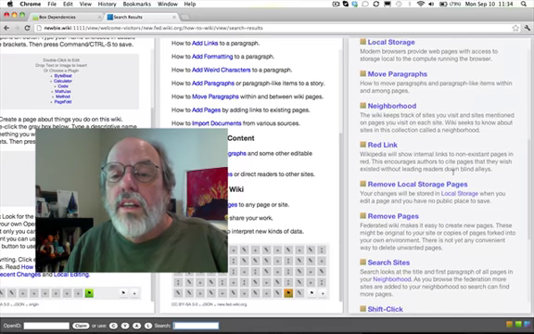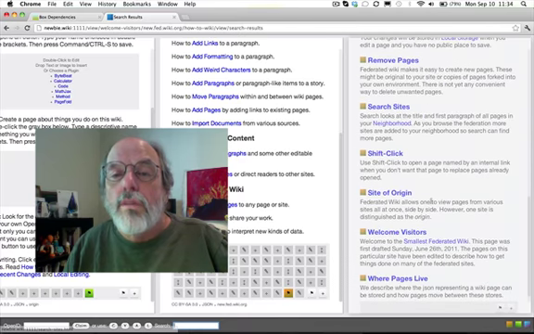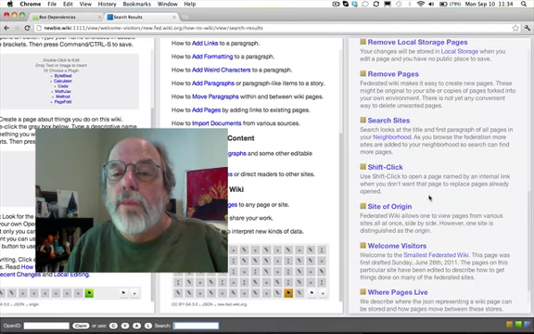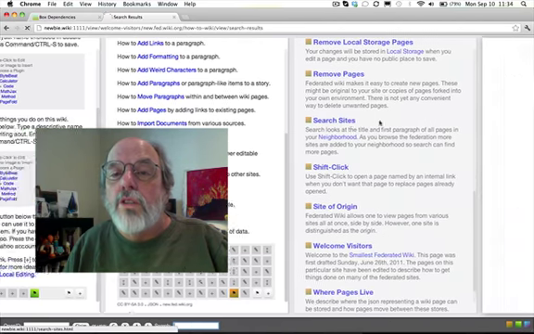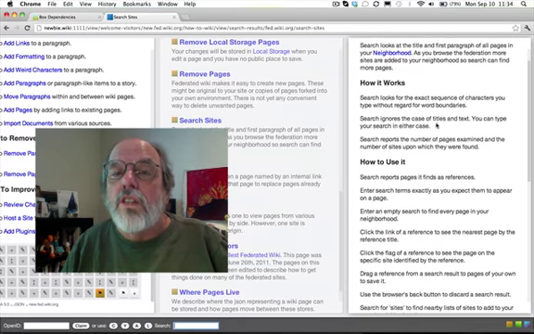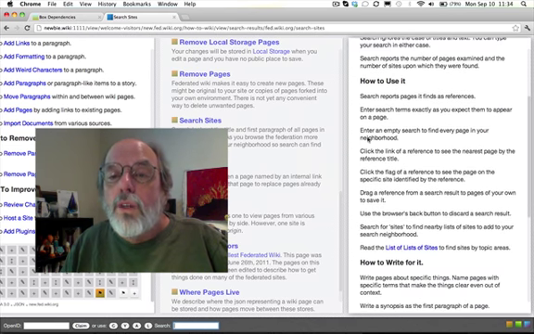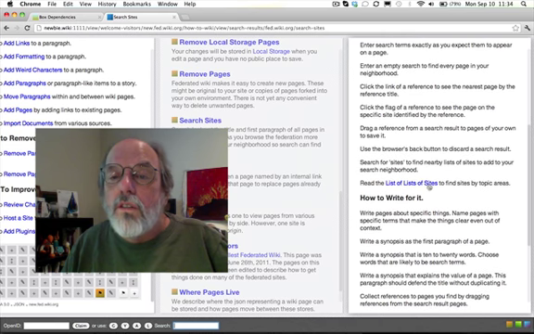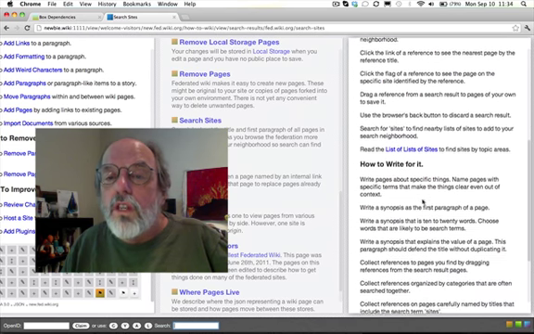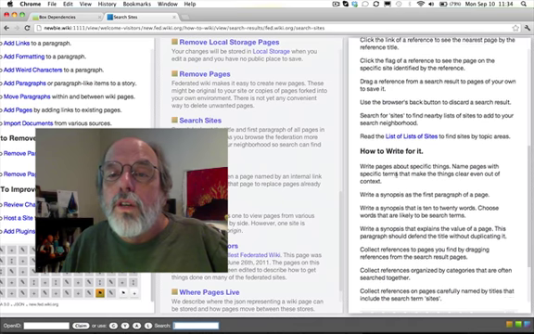Now, as I look through here, oh, here's something interesting in the help. Most of this is help information. Something about searching sites, and this is a lot of nice documentation. It says how search works, how to use it, a lot of different things, including searching for sites, and how to write content that is particularly good for searching.